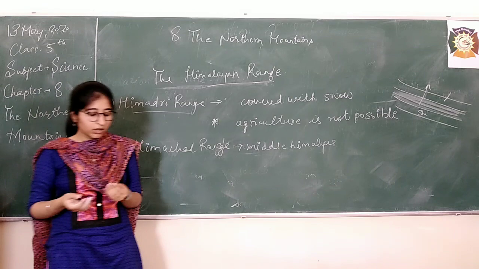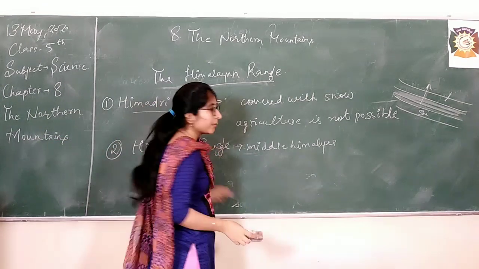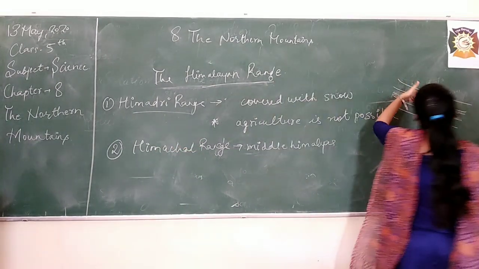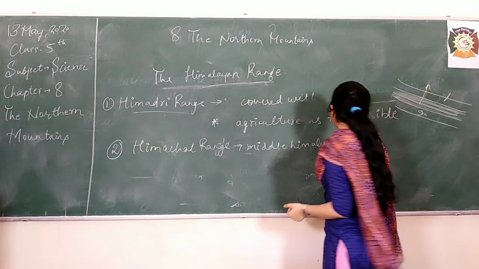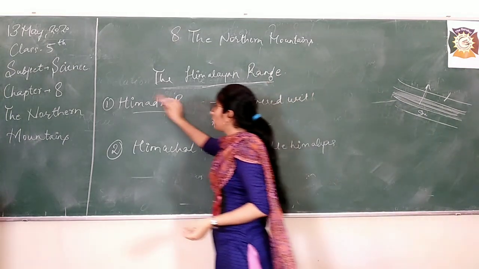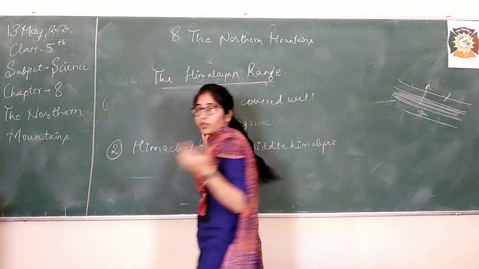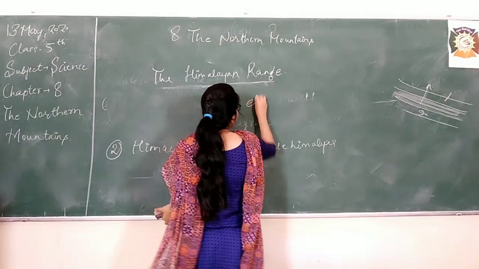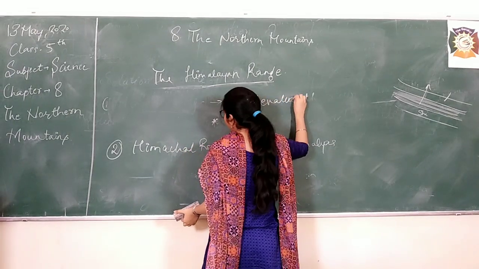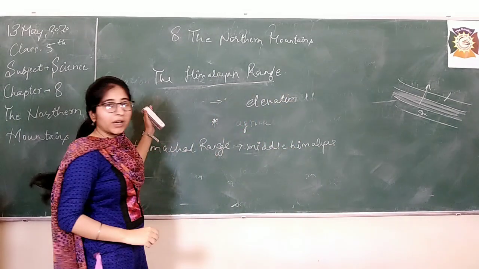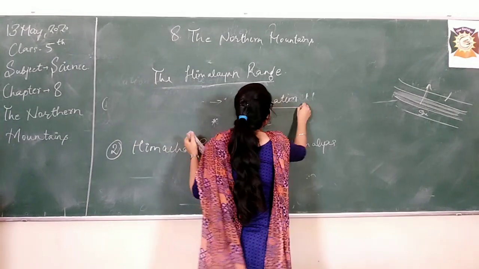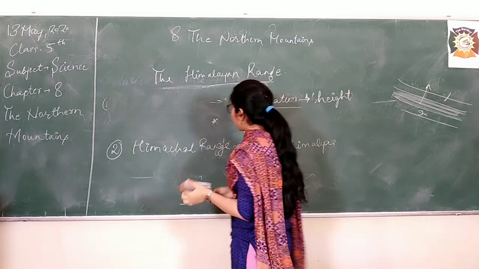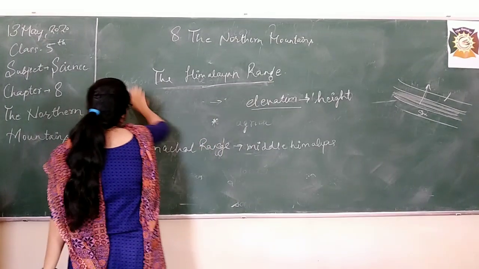The height of Himachal range is obviously less than Himadri range, because it is at a lower level. There is a word written in the book, elevation. The elevation of Himachal range is less than Himadri range. What does the word elevation mean? In simple terms, it means height.